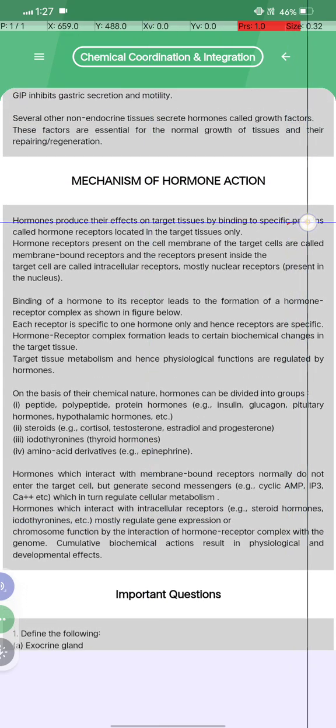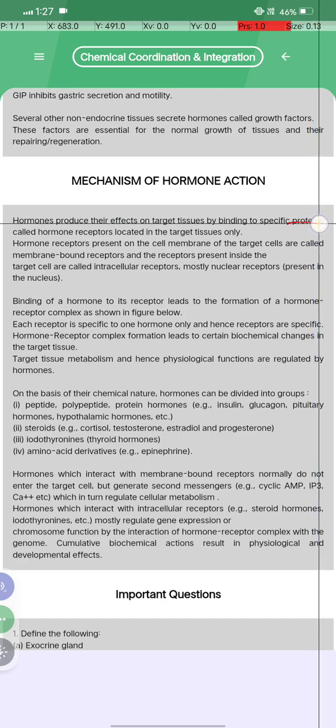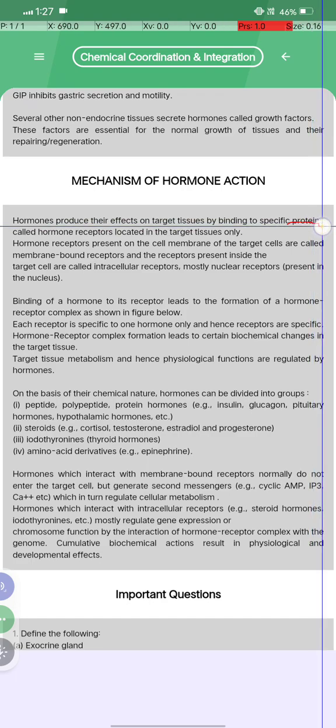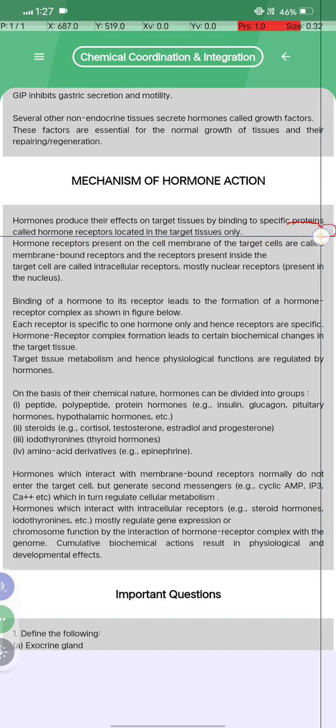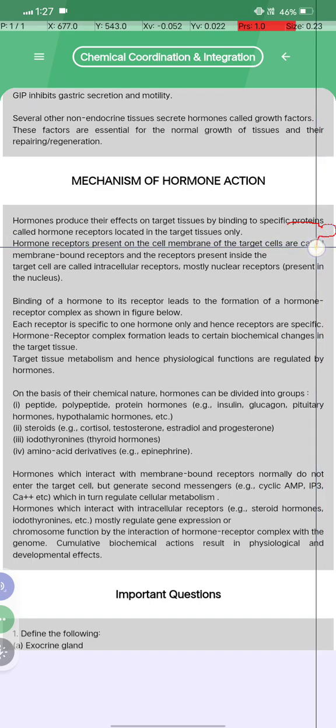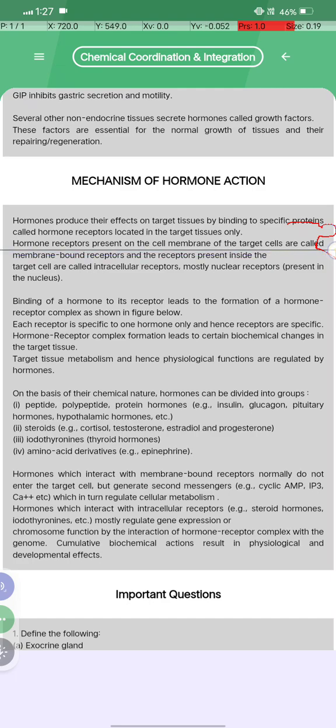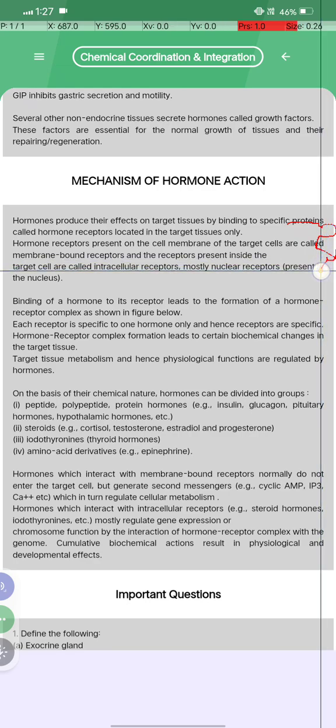Hormones produce their effect on the target tissue by binding to specific proteins called hormone receptors located in the target tissue only. Hormone receptors present on the cell membrane of the target cell are called membrane-bound receptors, and receptors present inside the target cell are called intracellular receptors, mostly nuclear receptors present in the nucleus.